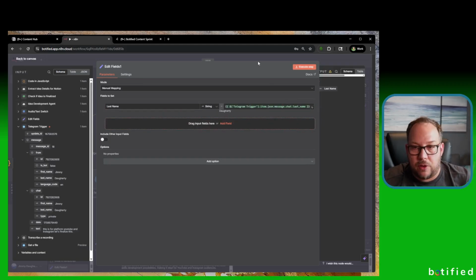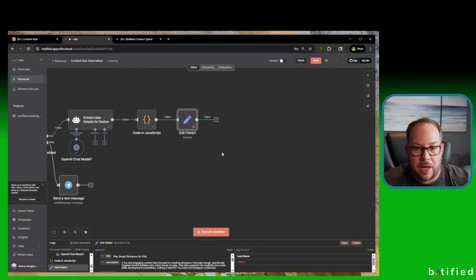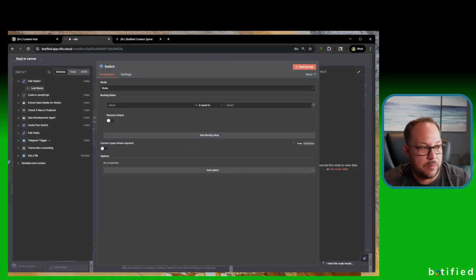And that's pretty much all we need, because we are setting up a couple of paths here where we're going to have a switch node. This is going to go from one path to the other path. So if you have multiple names in here, you can switch. We'll show you how to do that. We've already done a switch node, so you should be pretty good with these now. We're going to set up two nodes that we're going to switch on. The first thing is we're going to pull in the last name here. This is looking for the last name to be equal to, and we'll go ahead and put my last name in here.